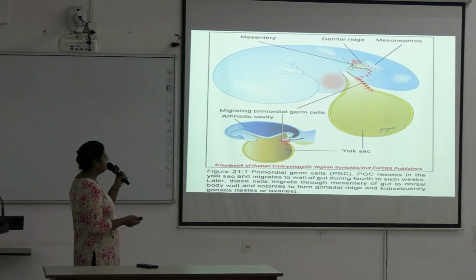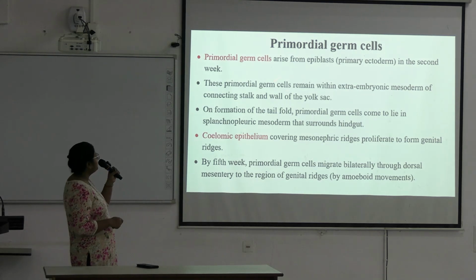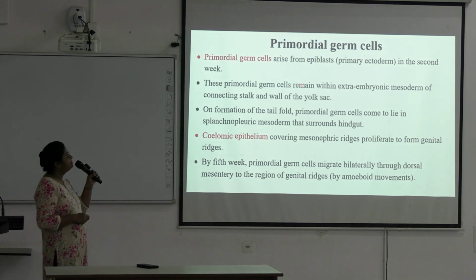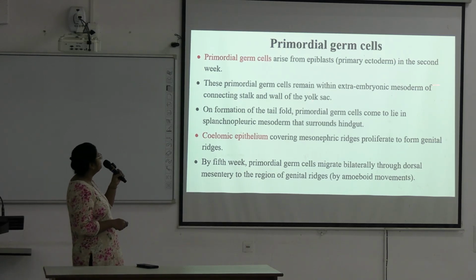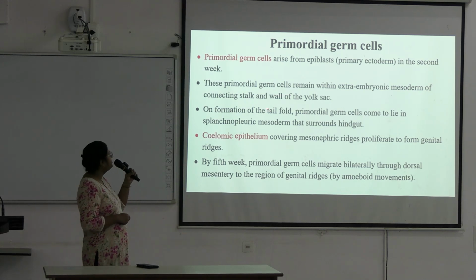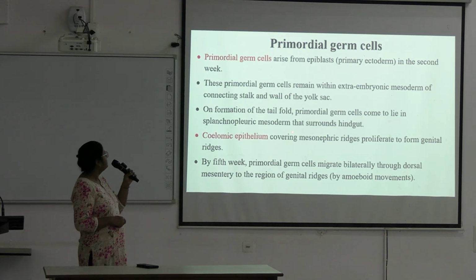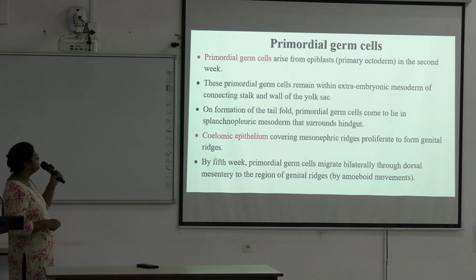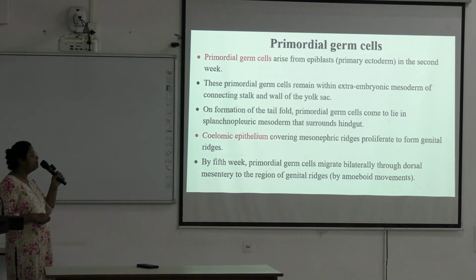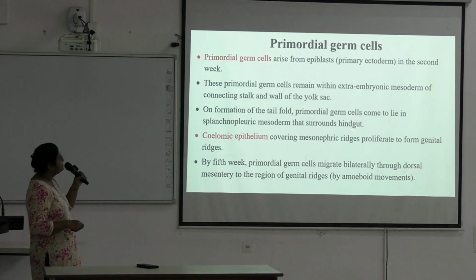Okay. Next. Primordial germ cells arise from the epiblast, that is primitive ectoderm, in the 2nd week. These primordial germ cells remain within the extraembryonic mesoderm of the connecting stalk and wall of the yolk sac. On formation of the tail fold, they come to lie in the splanchnopleuric mesoderm that surrounds the hindgut.